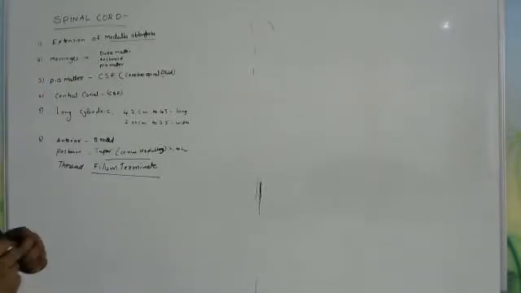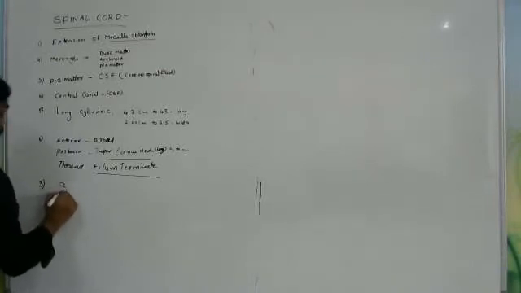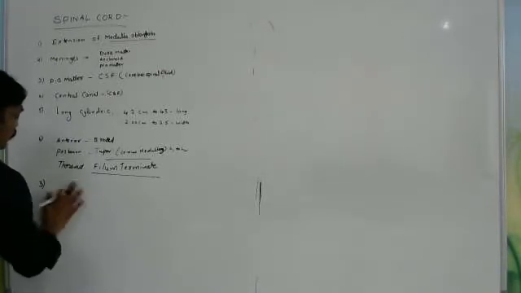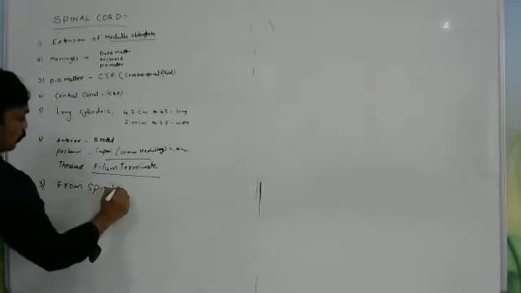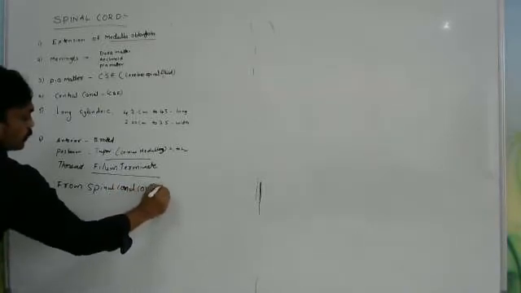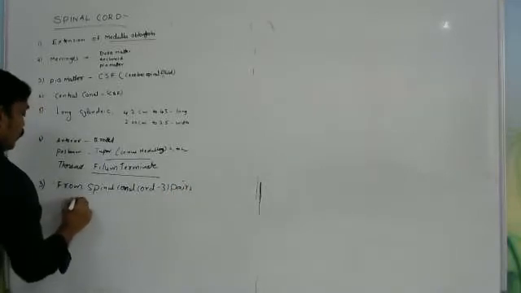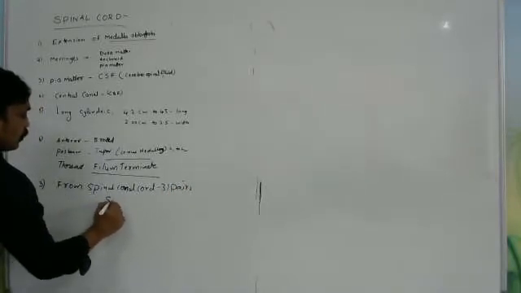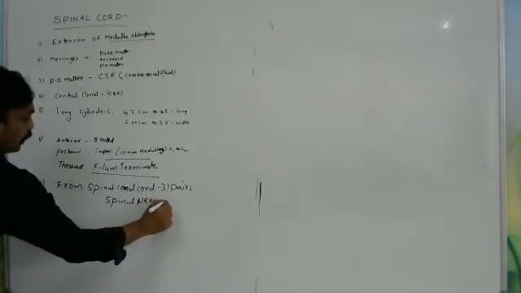And if you observe, the number of spinal nerves from the spinal cord: 31 pairs of spinal nerves originate from the spinal cord.